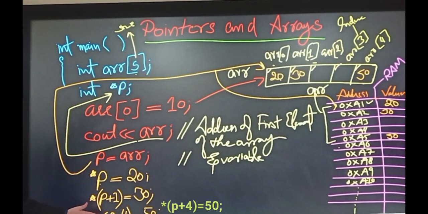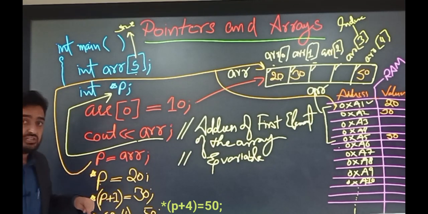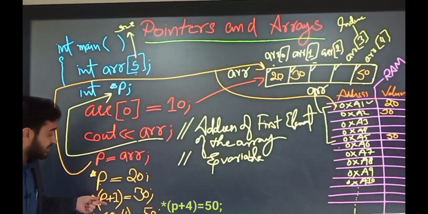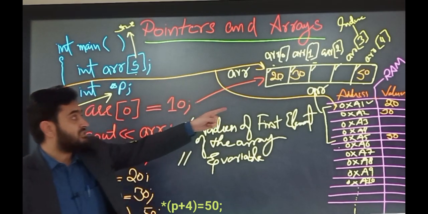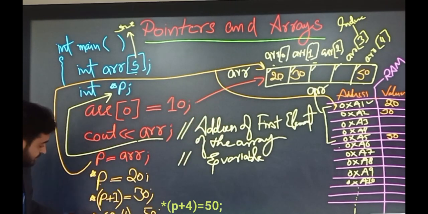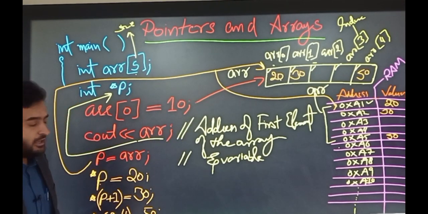So in this way we can access the slots of the array using a pointer. To access the first element, we just need to write down the pointer. If you want to access the second, we need to increment it by 1. If you want to access the third, we need to increment it by 2. And similarly, if you want to access the last element, which is the fifth position, then we need to increment the value of the pointer by 4. So this is how we can initialize the values inside the array.